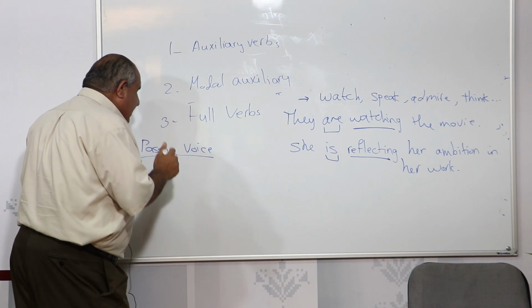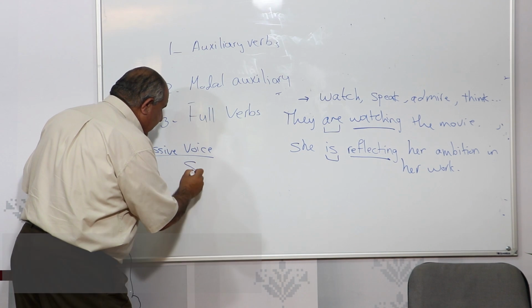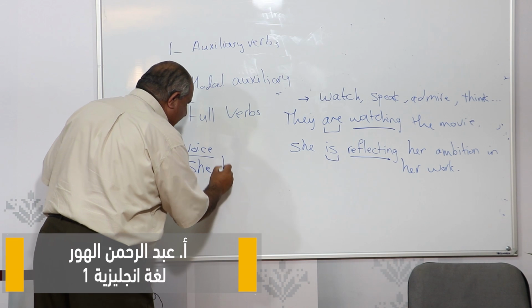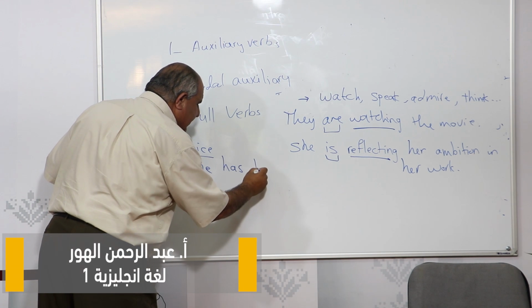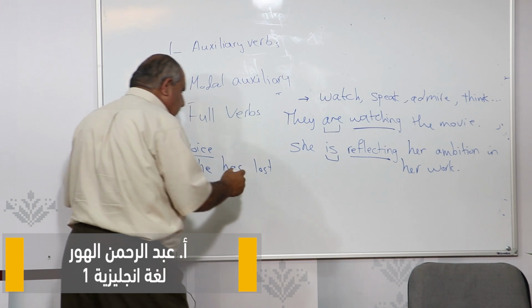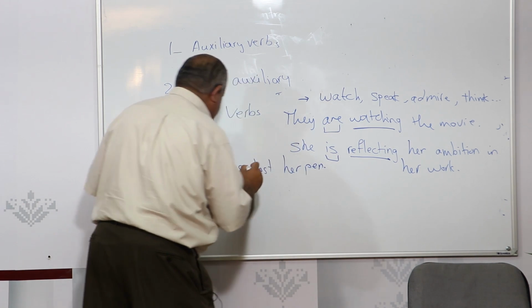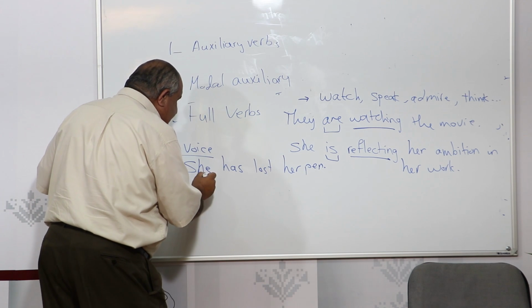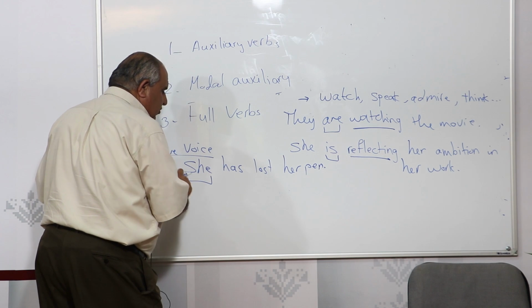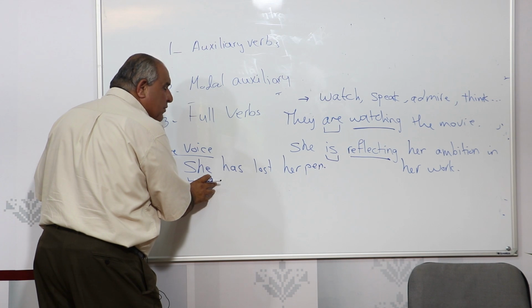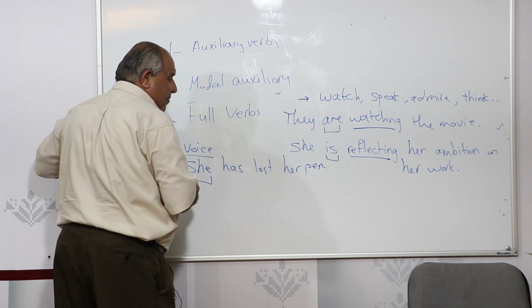For example, now we take she has lost her pen. Now, the subject is she. Now, so the sentence starts with she because she is very important.